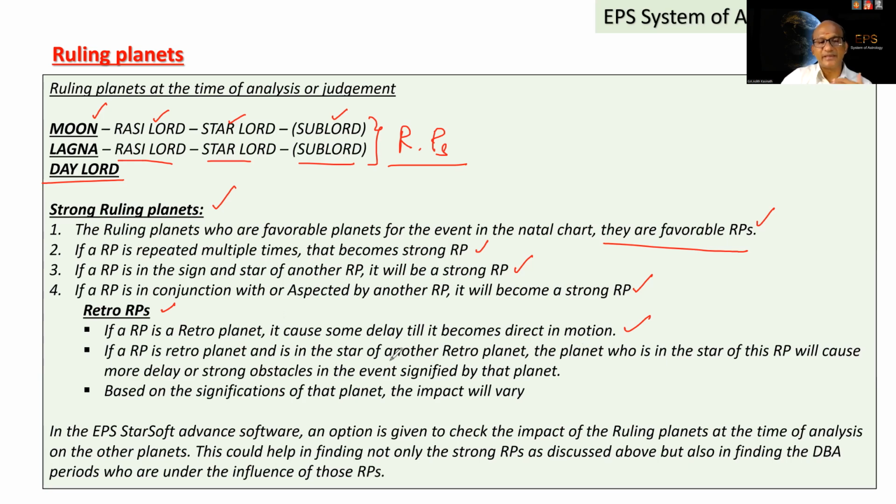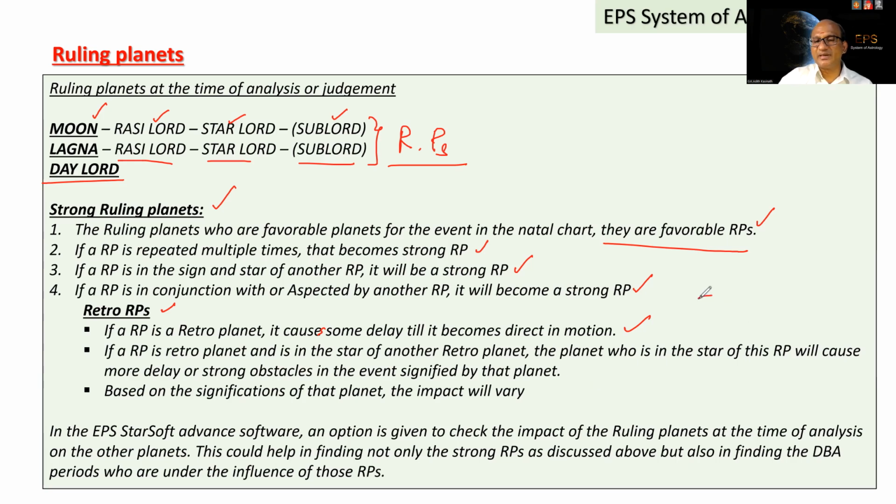The same thing can also be considered if the ruling planet at the time of analysis is retro in motion: till that planet becomes direct in motion, it can cause some delay. If a ruling planet is a retro planet and is in the star of another retro planet, the planet in the star of this RP will cause more delay or obstacles in the event signified by the planet.